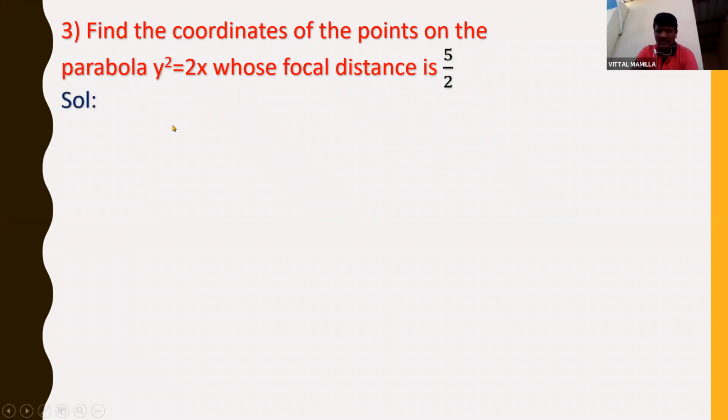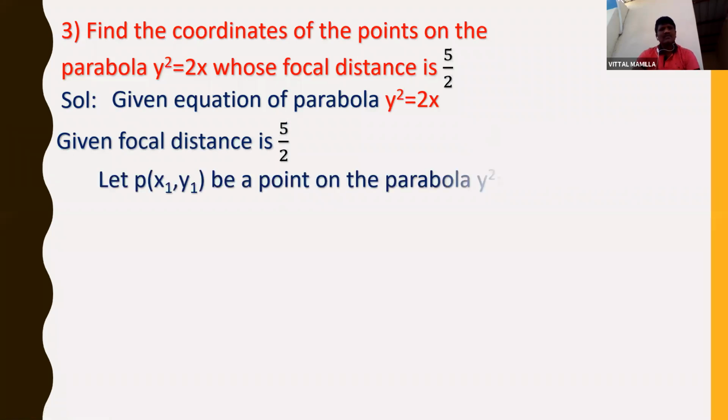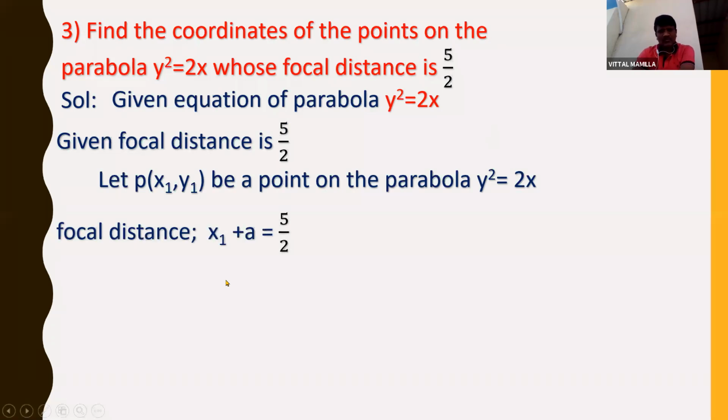So now the solution. The given equation of the parabola is y square is equal to 2x and the given focal distance is 5 by 2. Now let P(x1, y1) be a point on the parabola y square is equal to 2x, and the focal distance formula is x1 plus a. For that I need a: 4a is equal to 2, right?